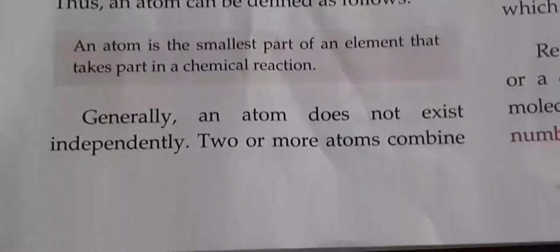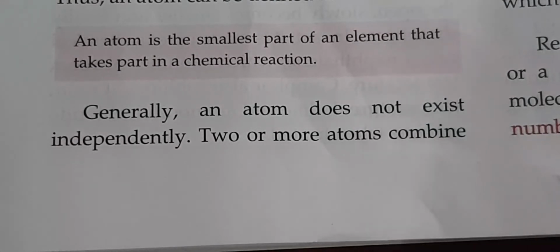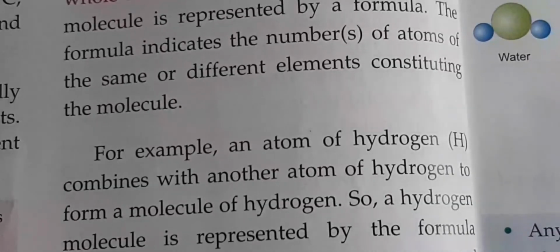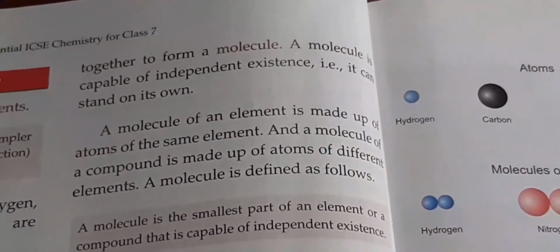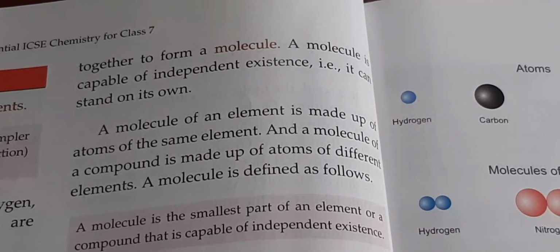Atoms cannot exist alone. Two or more atoms combine together. They need to combine with another to become stable. If two or more atoms combine together, they result in the formation of a molecule. And this molecule can exist independently. It can stand on its own.